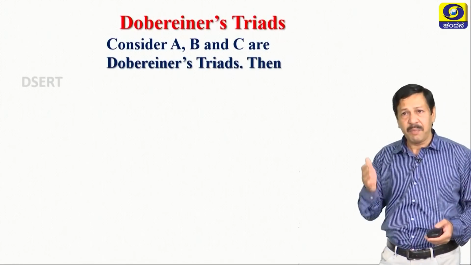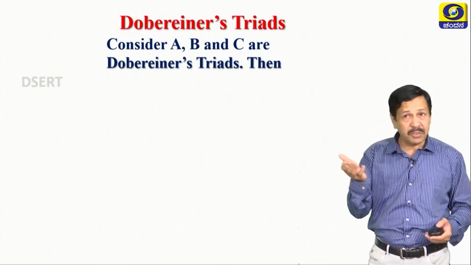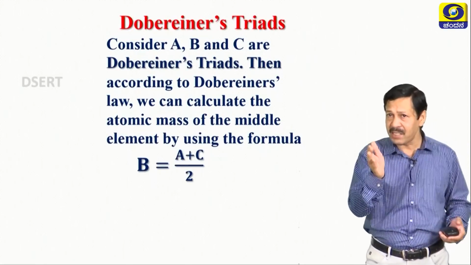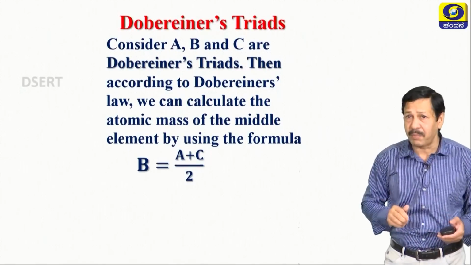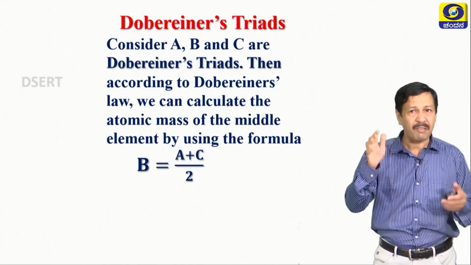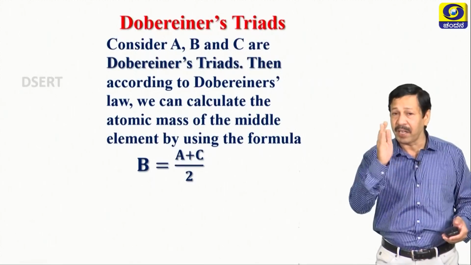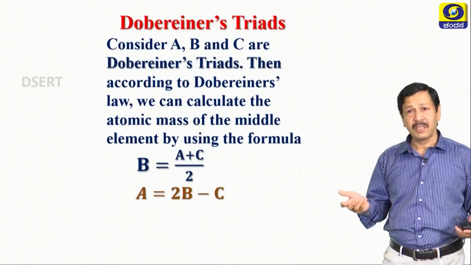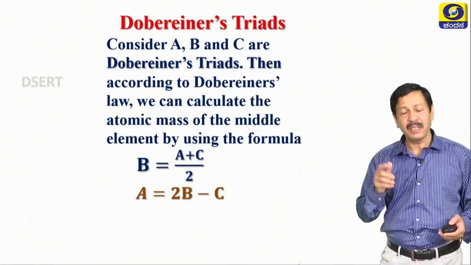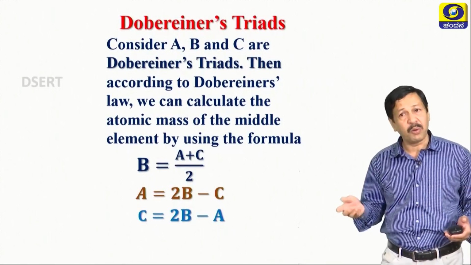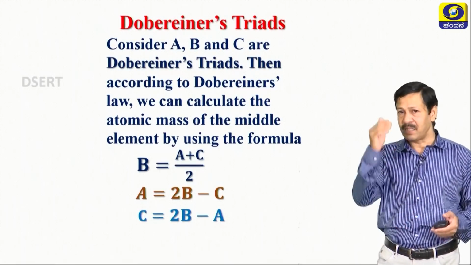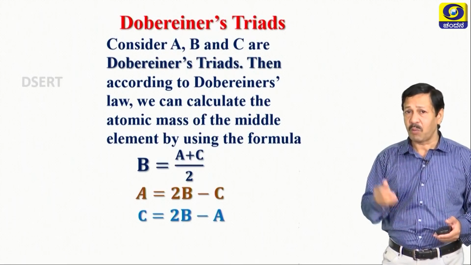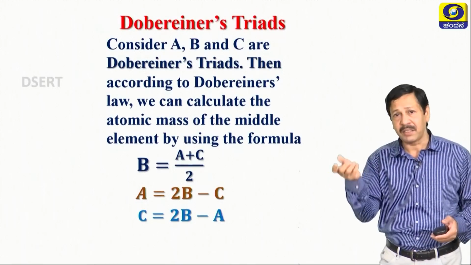Now, consider A, B, C, three elements constituting Dobereiner's triad. According to Dobereiner's law, we can calculate the atomic mass of the middle element by using this very simple formula: B equals (A plus C) by 2. So, you can make out A equals 2B minus C. Similarly, C equals 2B minus A. These are the different ways to calculate the mass of a given element in a triad.